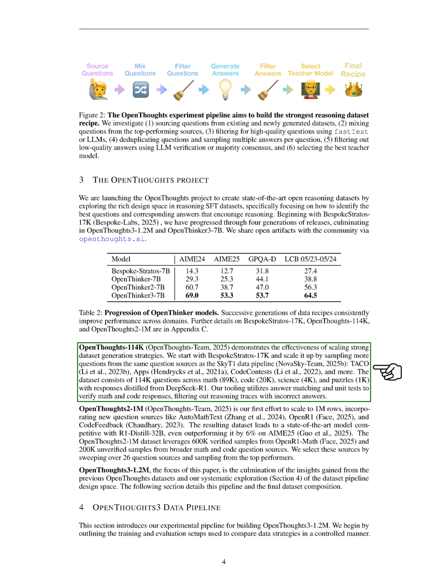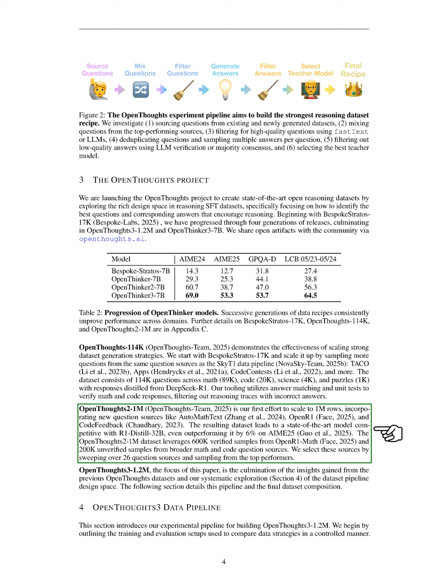Our tools ensure the accuracy of math and code answers through answer matching and unit tests, filtering out incorrect reasoning traces. OpenThoughts2-1M was our first attempt to reach 1 million entries, incorporating new sources like AutoMathText and OpenR1. This dataset produced a model that competes with R1 Distill 32B, even surpassing it by 6% on the AIME25 benchmark. We used 600,000 verified samples from OpenR1 Math and 200,000 unverified samples from various math and code sources, selecting the best performers from 26 sources.